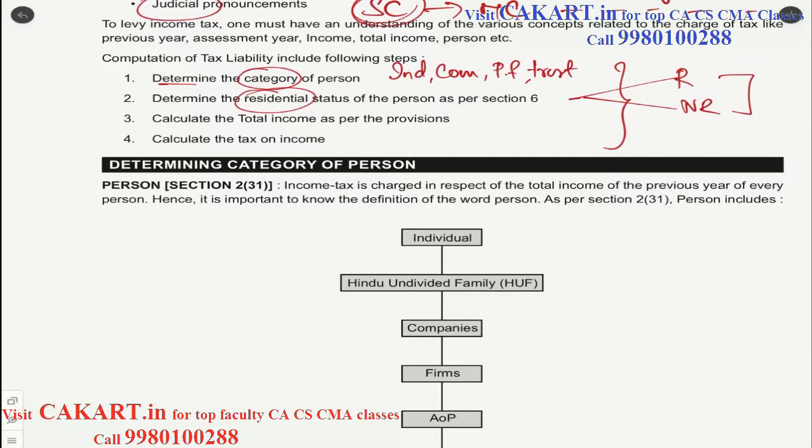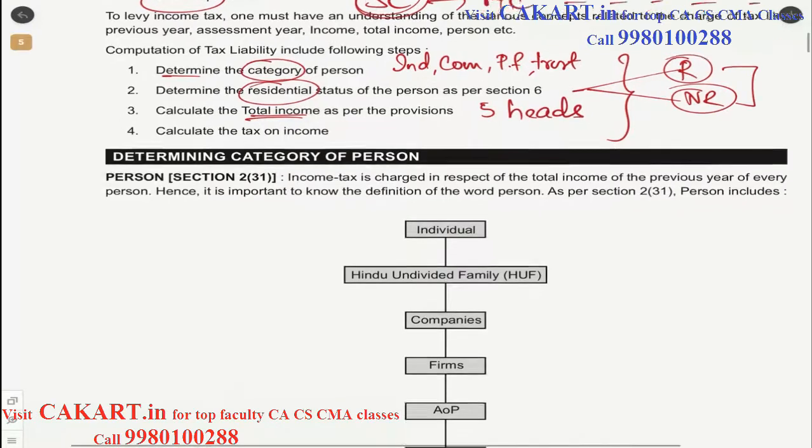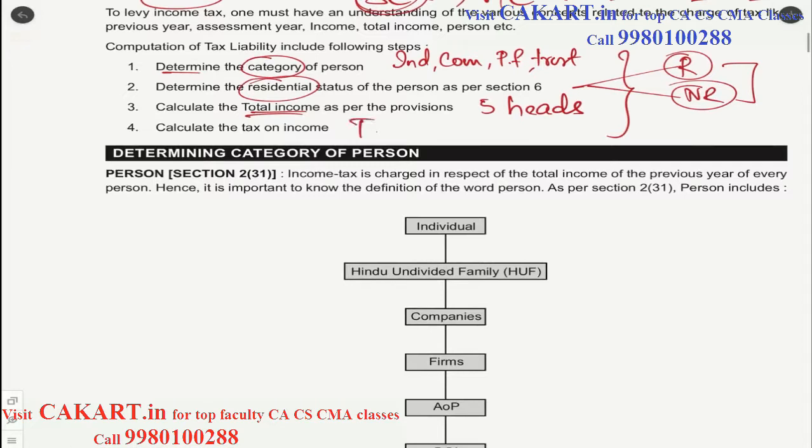So that is the second step, because the next step, that is the computation of total income, depends on the residential status. So certain incomes are considered as income based on the residential status. So that is the next step, where we look at the 5 heads of income and compute the total income of the person. Finally, once we are done with the above 3 steps, we calculate the tax liability, that is the amount of tax payable by the person.